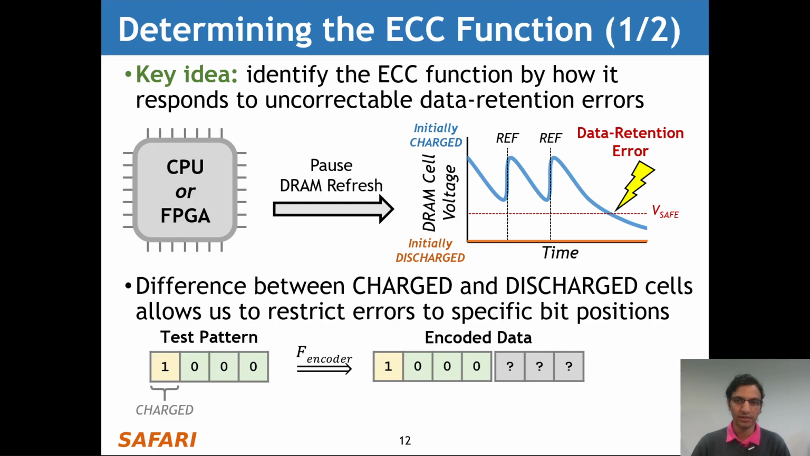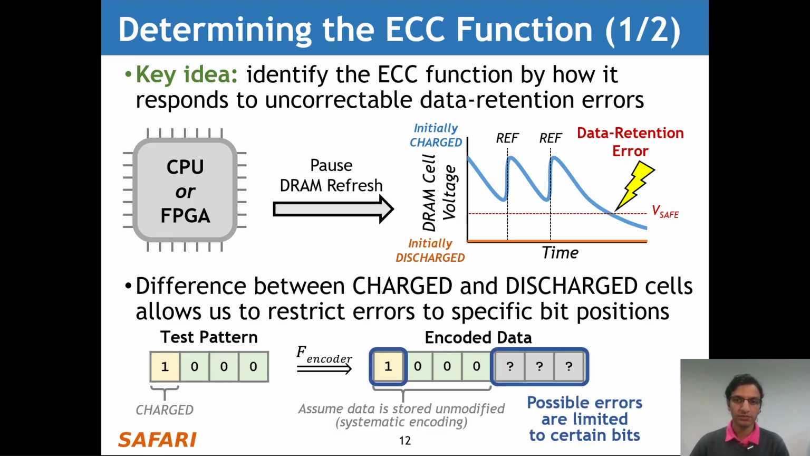After ECC encoding, we have only one charged cell within the data portion and 3 unknown parity check bits. Note that we assume here that the data is stored unmodified, and this corresponds to a systematic encoding, which is typical of real memory devices. Now, in this encoded data, we have effectively restricted possible data retention errors to specific bits. In this case, the charged bit and any possible charged bits within the parity check bits themselves.